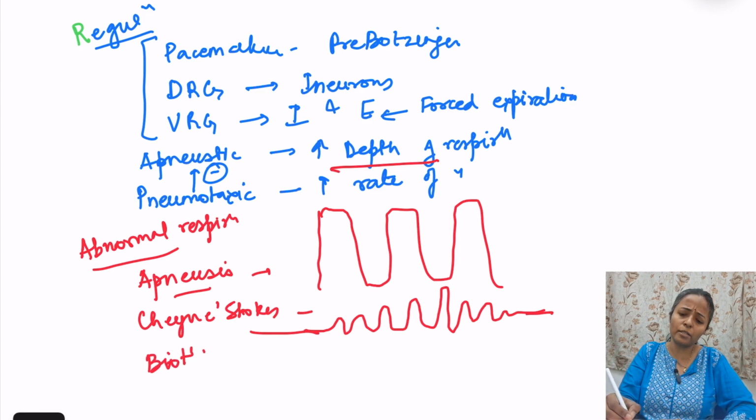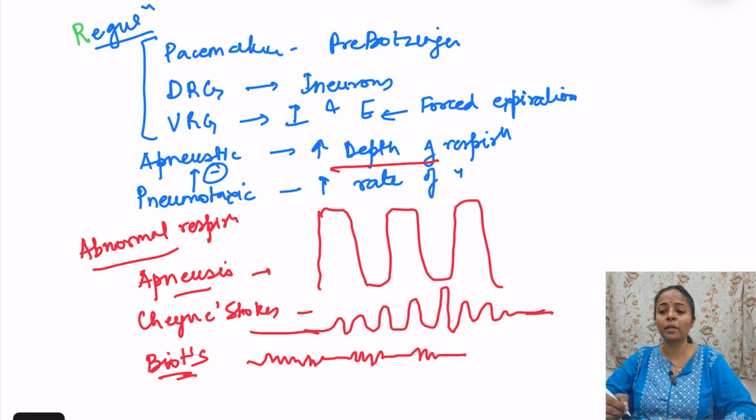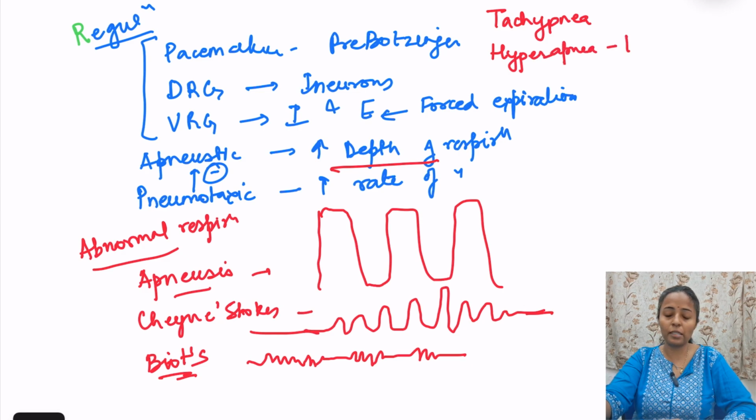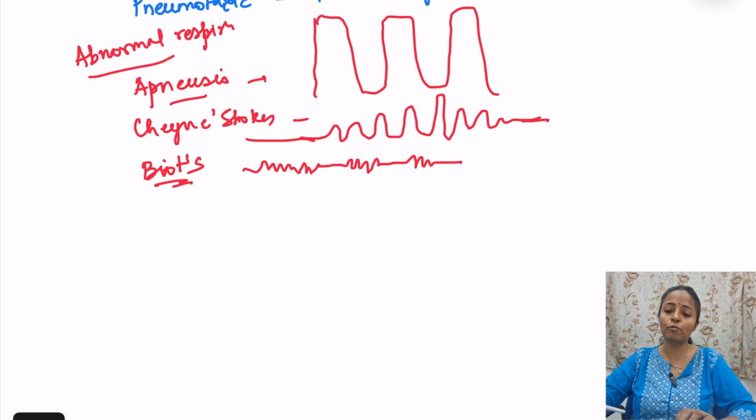Then what is Biot's respiration? Biot's respiration is irregular burst of inspiration and then there is a small pause. Irregular inspiration, small pause. This is Biot's breathing. Then what is tachypnea? Tachypnea is increase in the rate of respiration. And what is hyperpnea? Hyperpnea is increase in the depth of respiration. Okay, hyperpnea means depth of respiration increases, tachypnea means increase in the rate of respiration. Okay, these are the abnormal respirations, and neural regulation we also discussed.